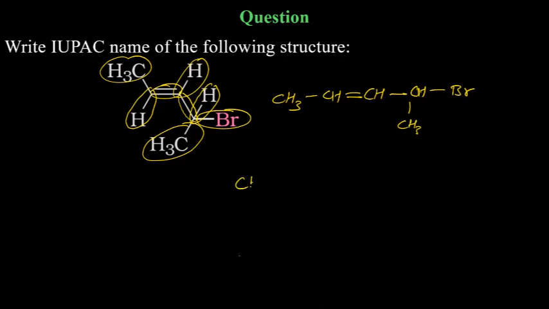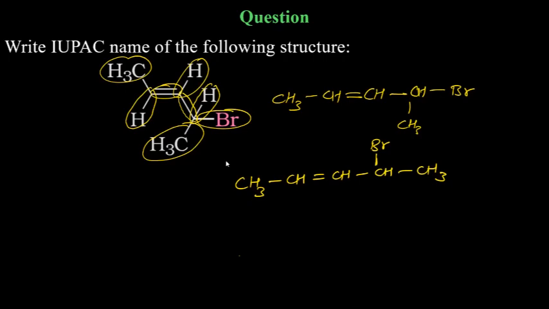Rearrange this one. You can rearrange it as CH3, CH, CH, CH, CH3. Yeah, this is how you need to write it. Clear? Now tell me the answer. I think Arohi, your answer was correct.